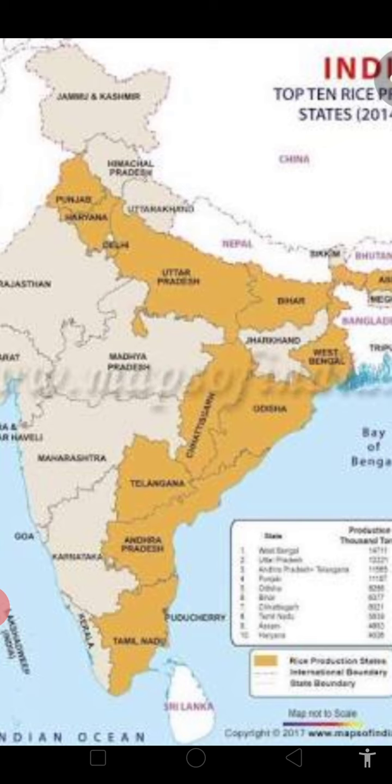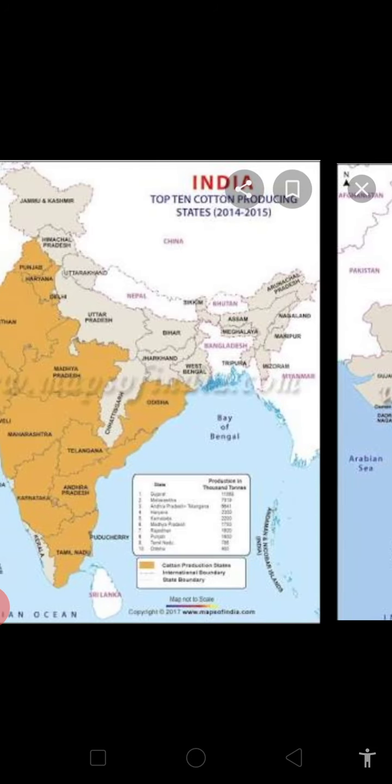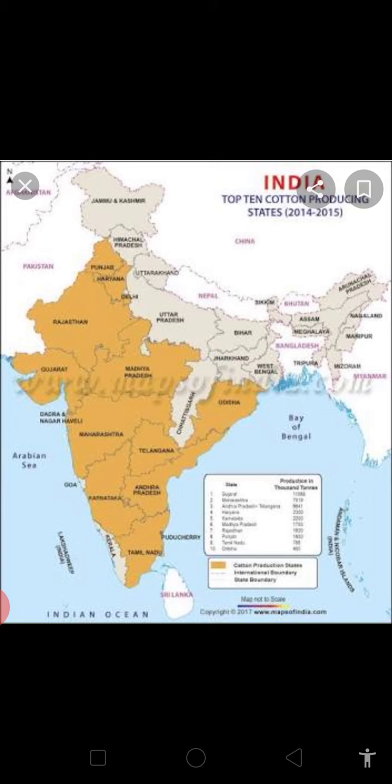So today we have done these 4 types of crops: rice, wheat, then jute, and then cotton. The rest of the states we will do tomorrow.